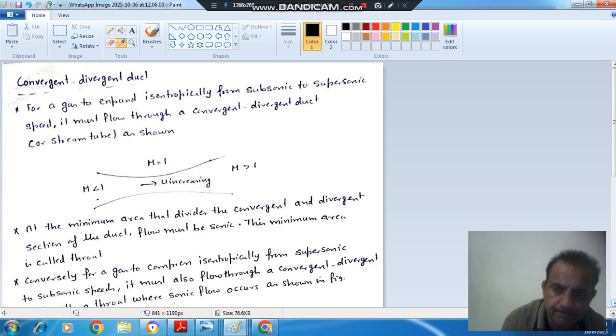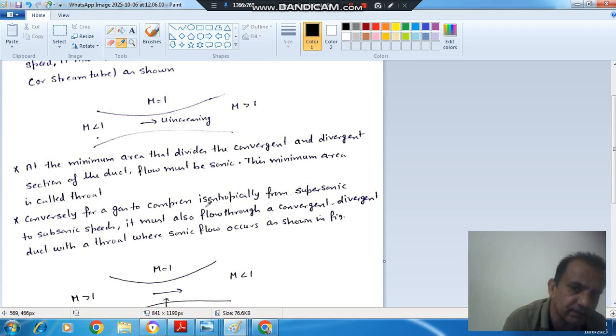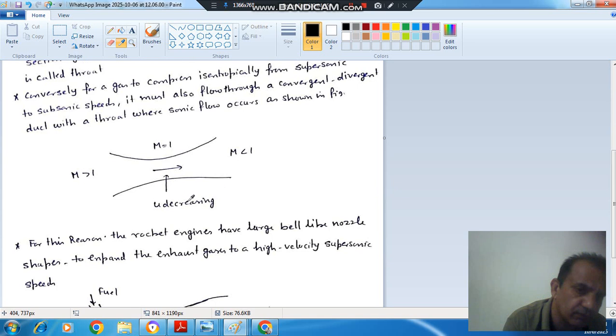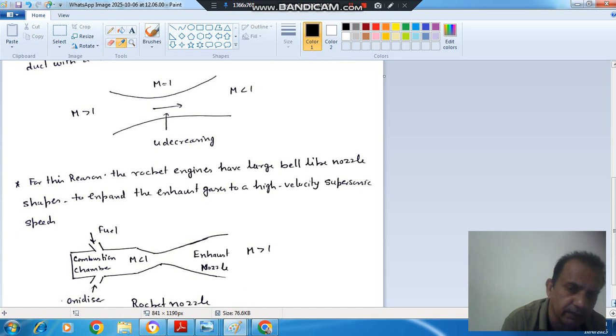Conversely, for a gas to compress isentropically from supersonic to subsonic speed, it must also flow through a convergent divergent duct with a throat where sonic flow occurs as shown in the figure. So here, for supersonic flow to become subsonic flow, the same duct can be used, but the inlet flow should be supersonic, and here Mach number 1 should exist. Okay. So now the rocket engine which wants exit velocity to be supersonic uses this type of structure.